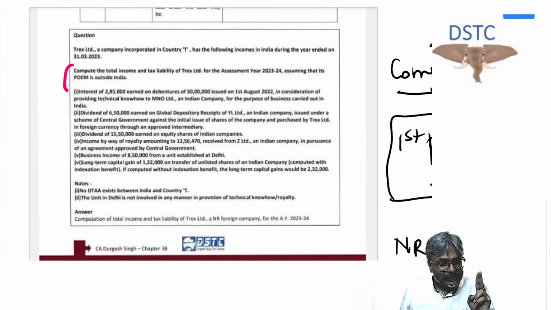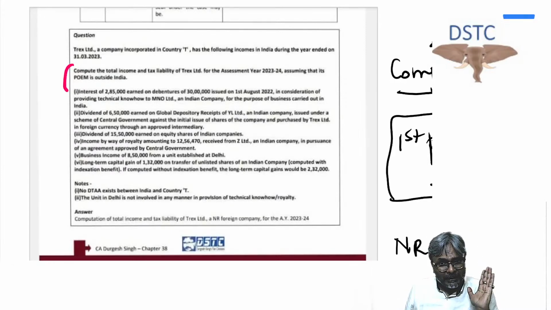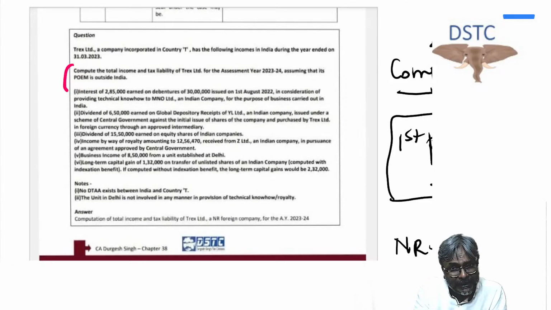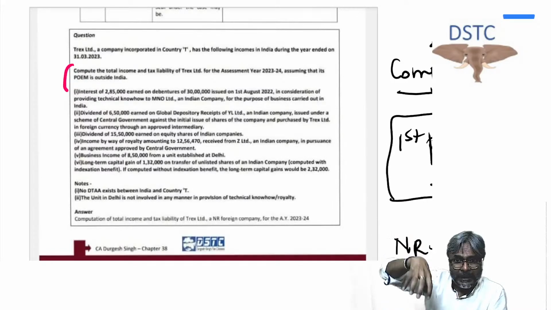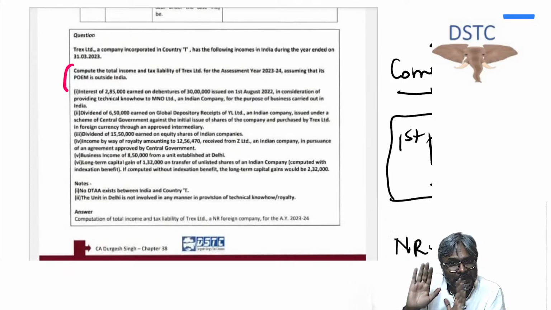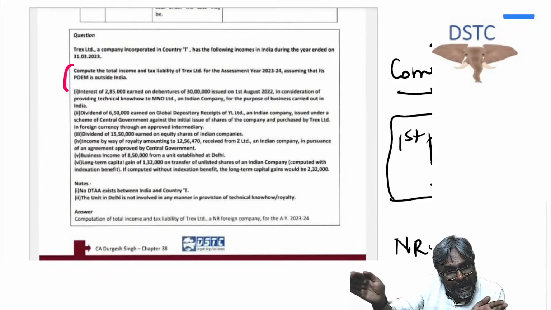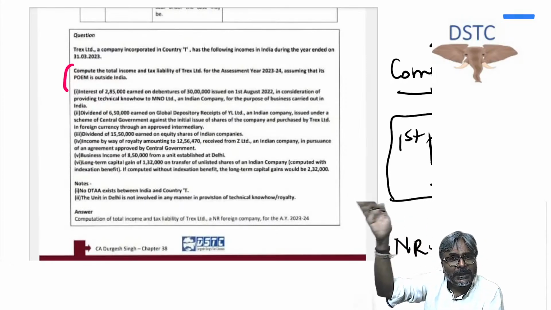Now be careful, students. When you talk about the passive income, you have to consider everything. They will give you that this foreign company has got interest income, dividend income from India, from Sri Lanka, from France. So please understand, you have to add all the passive income, whether it is earned in India or outside India.